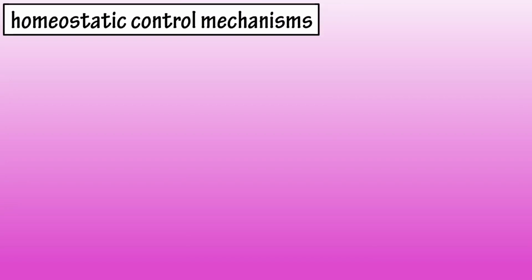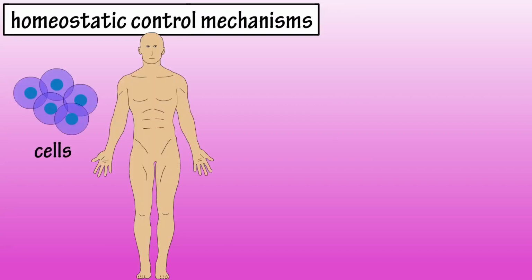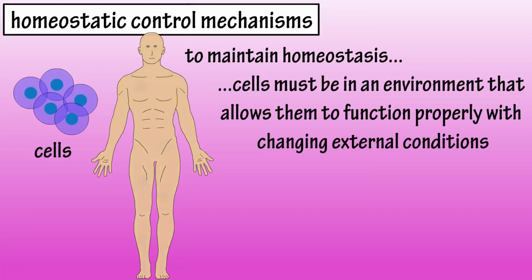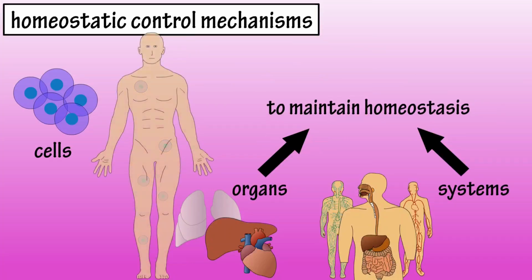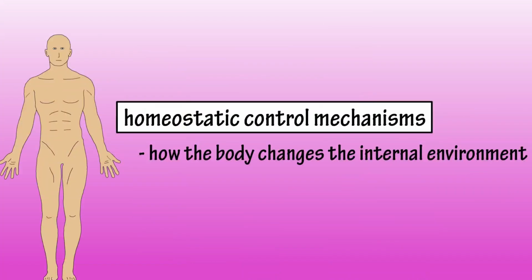Homeostatic control mechanisms or systems. In order to maintain homeostasis, cells must be in an environment that allows them to function properly with changing external conditions. Almost all of the organs and systems in the body must work to maintain homeostasis. If the body needs to change the internal environment, it does so through what is called homeostatic control mechanisms.